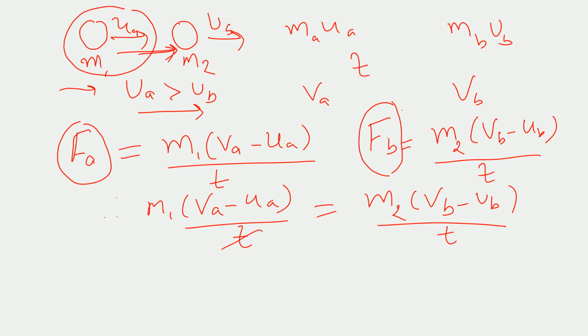The t will be cancelled. m1 va minus m1 ua is equal to minus m2 vb plus m2 ub, since this is in the opposite direction, so it will be a negative sign.